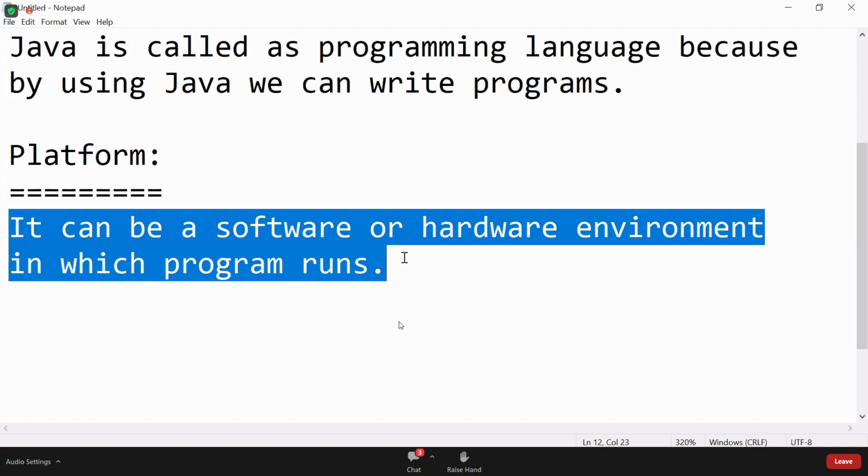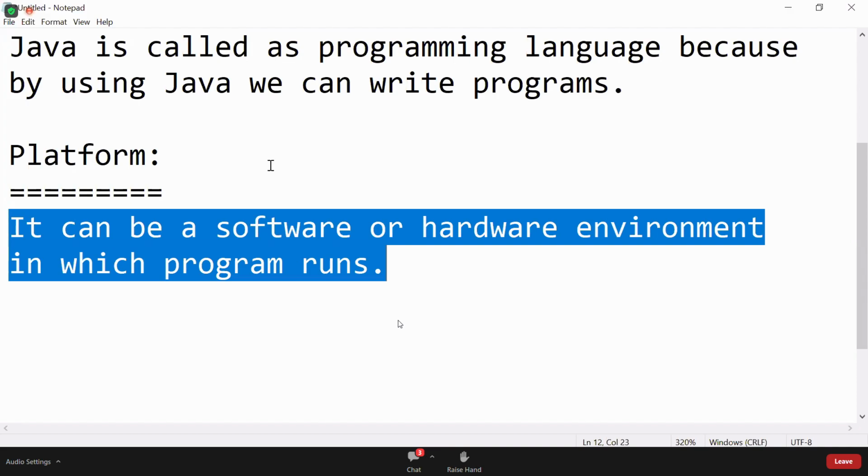If the program is running under some environment, that environment is called a platform. That platform can be software or hardware, it can be anything. Suppose a Java program or C program is running under an operating system. The operating system is a platform. The operating system is running under hardware, so hardware is a platform. Hardware plus operating system you can also call a platform.